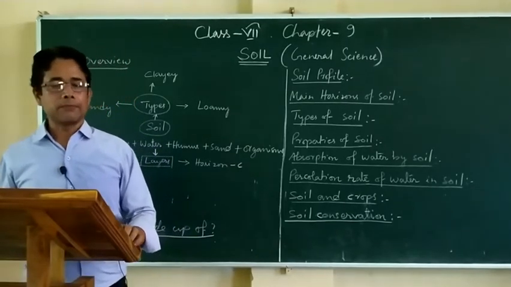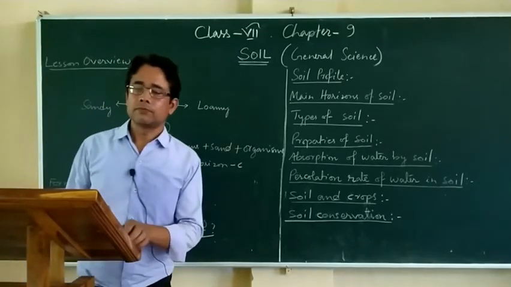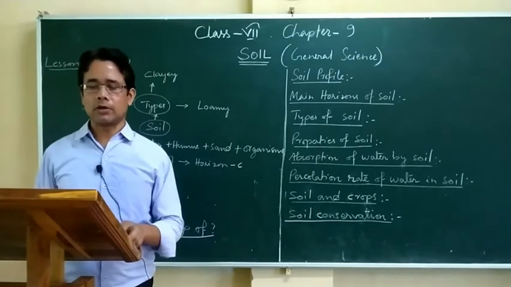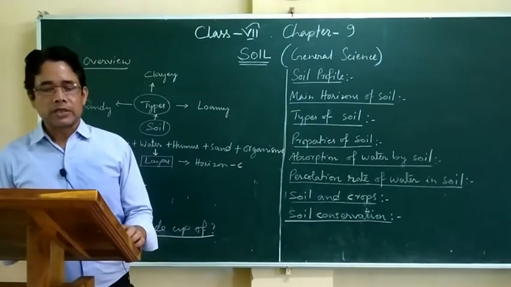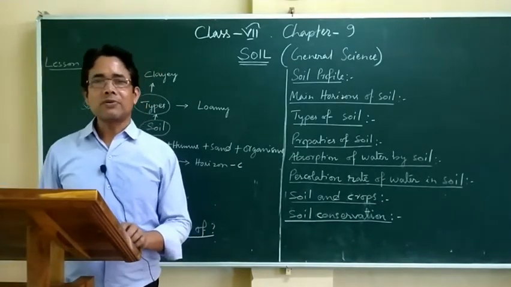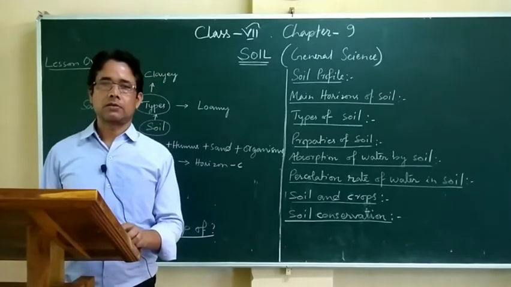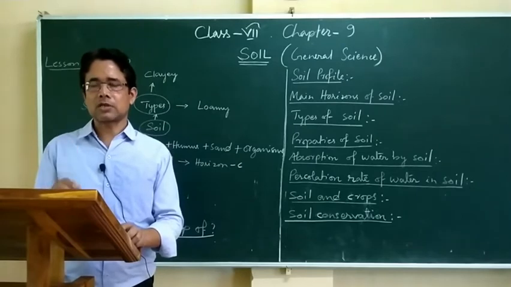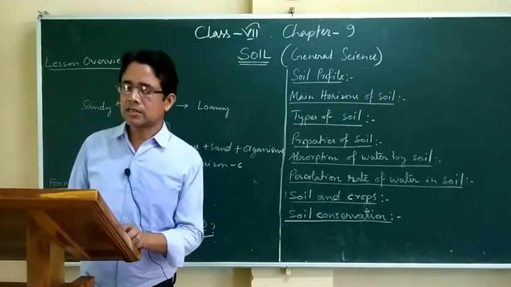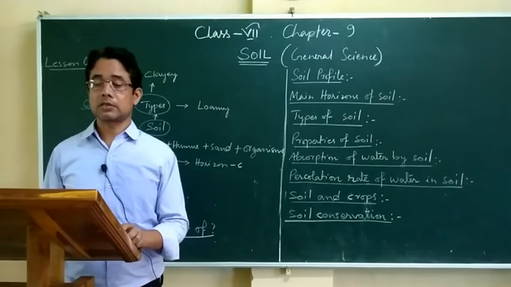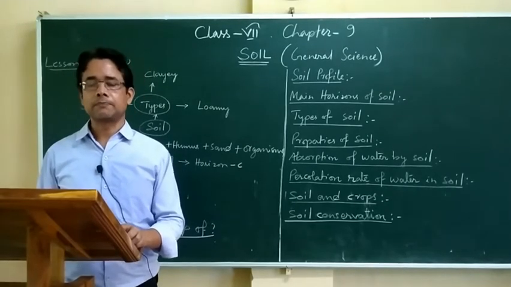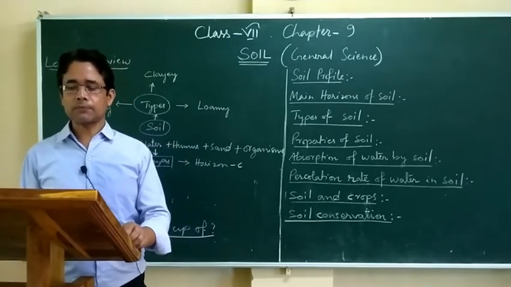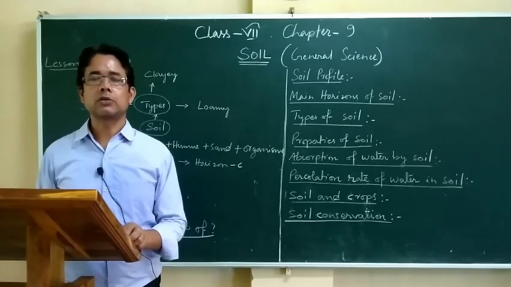So the first type is sandy soil. Now let us see the characteristics of this different type of soil. Sandy soil is mainly made up of sand particles. The soil is coarse. Coarse means the particles are not smooth, very rough. Large space between the particles is there. It cannot hold water. Xerophytic plants grow in sandy soil.